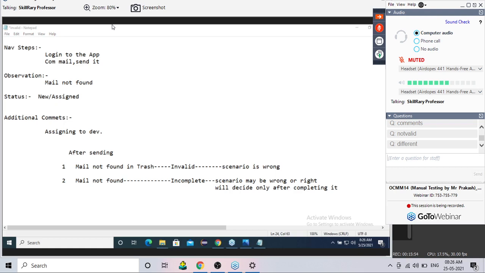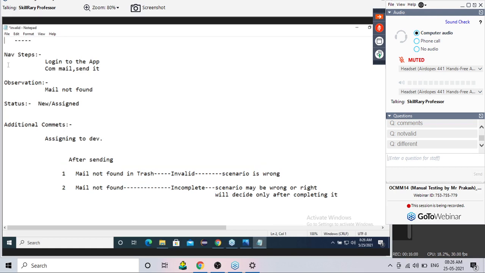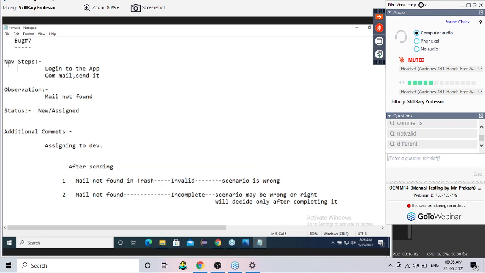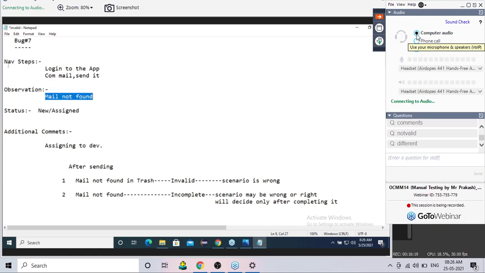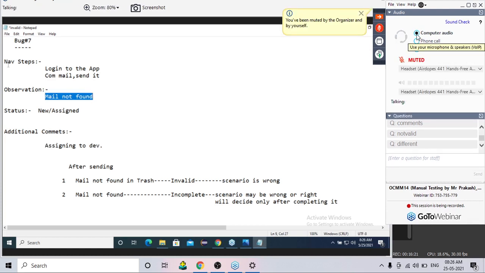If you see this bug report, boss, the navigation steps are: log into the application, compose a mail and send. And my observation is mail is... this scenario can happen or cannot happen.